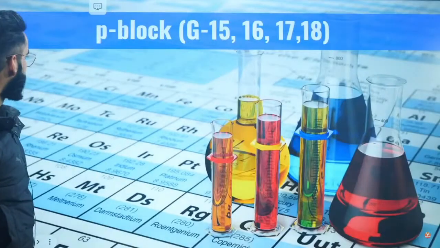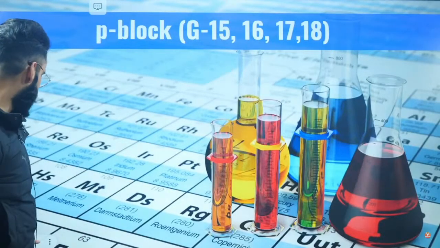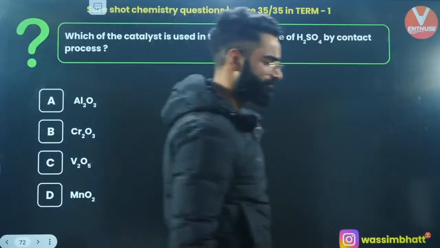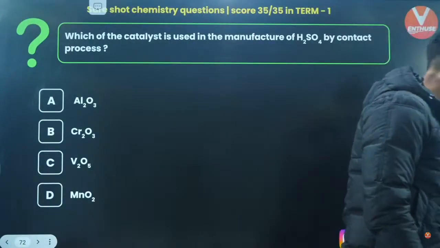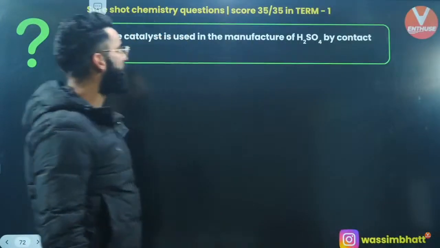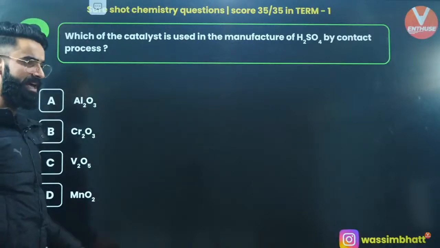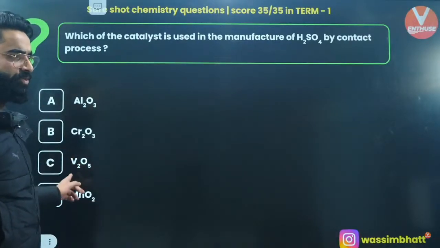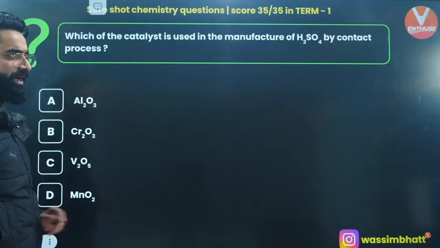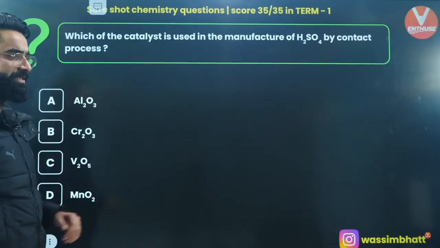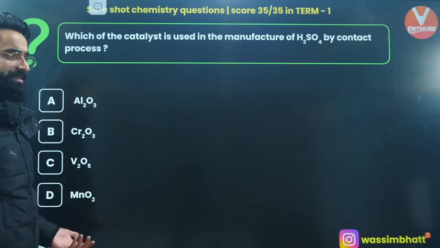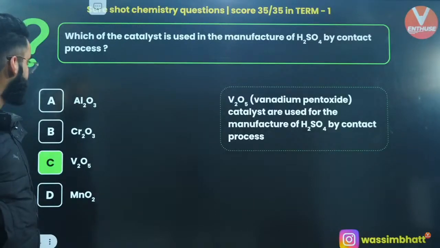Okay, moving on to P block questions. First question on your screen. Which catalyst is used in the manufacture of H2SO4 by contact process? People, I'm sure you would have heard about it. It is V2O5. In contact process, we use this catalyst. Perfectly done, V2O5.